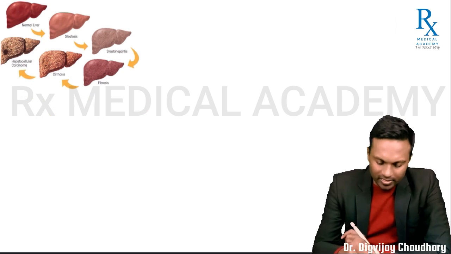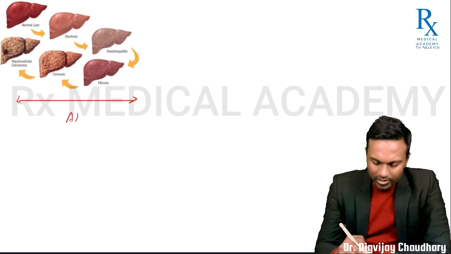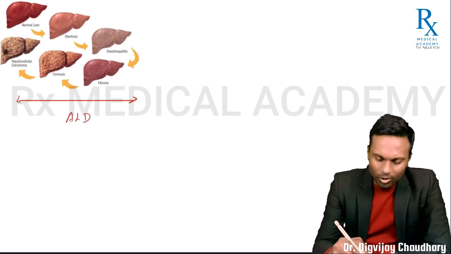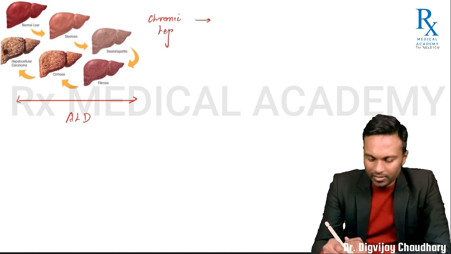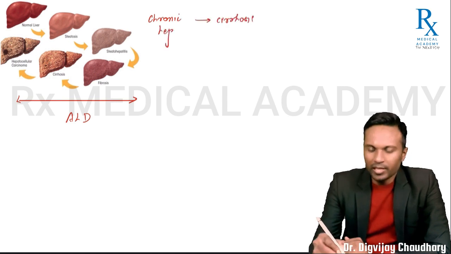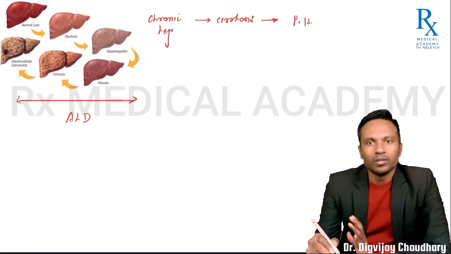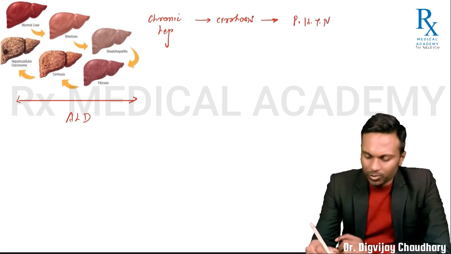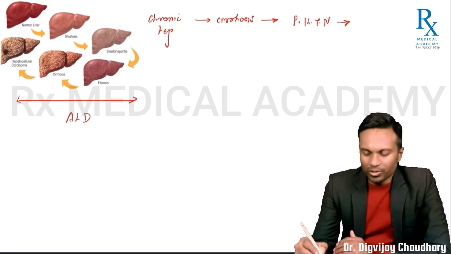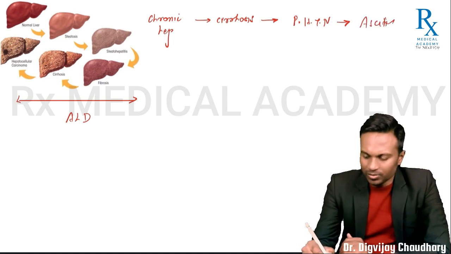Now let's once again understand the progression of the disease. Take the example of alcoholic liver disease, right? Let's start from chronic hepatitis, okay? Chronic hepatitis progressing into cirrhosis. And then cirrhosis over a period of time will cause pressure in the portal veins to increase, that is portal hypertension, and then portal hypertension over a period of time can lead to complications, be it ascites, be it variceal bleed, right?